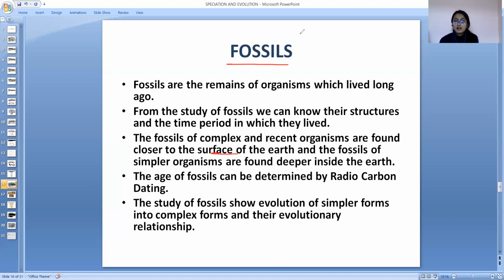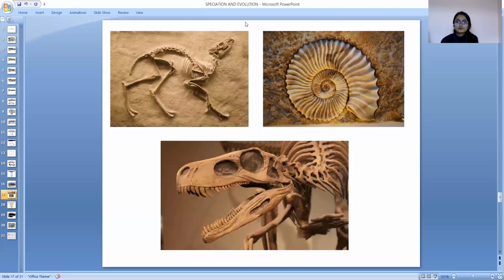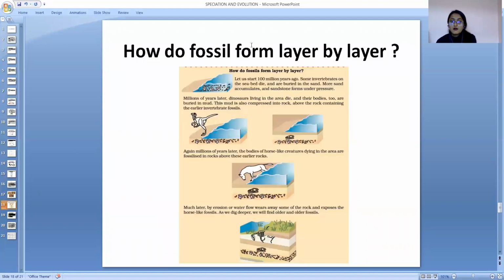So ये इन्होंने क्या कहा? Let's talk about it in next slide. So these are the fossils, right? This is how the fossil form layer after layer. For example, there are some fishes. Let us start from the 100 million year. Some invertebrates of the seabed die.